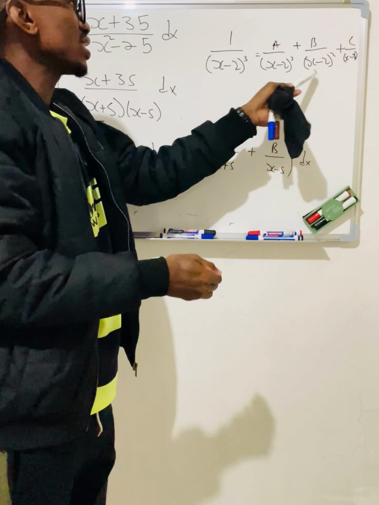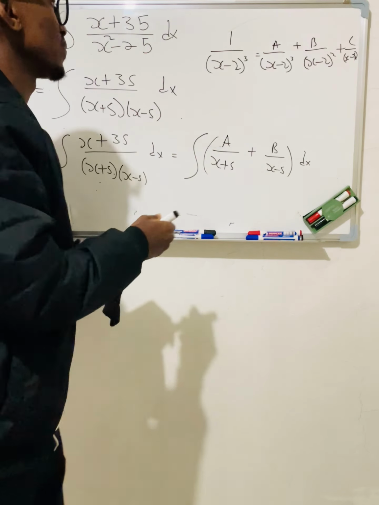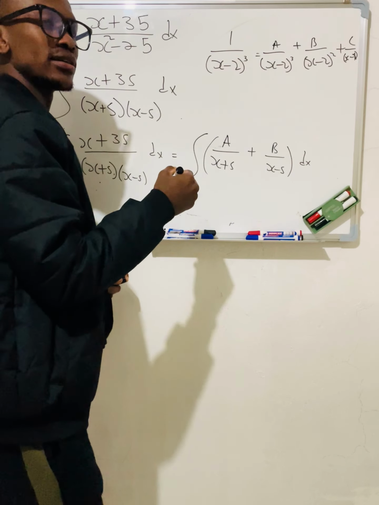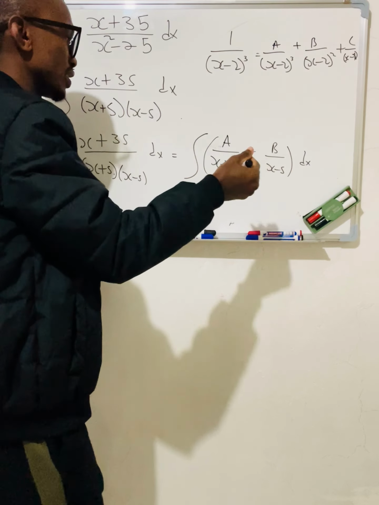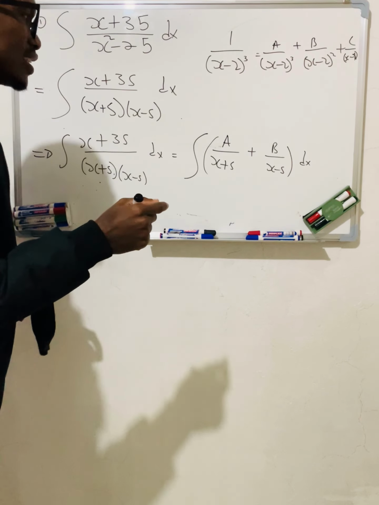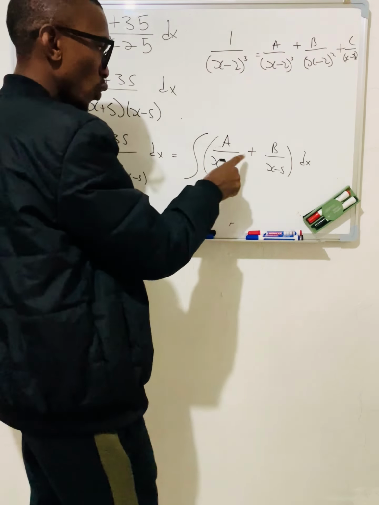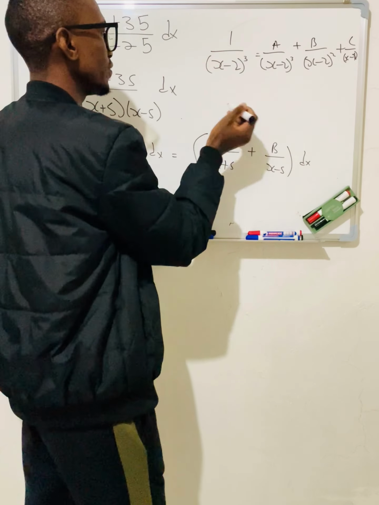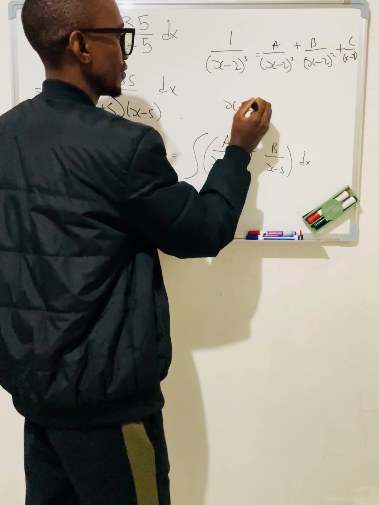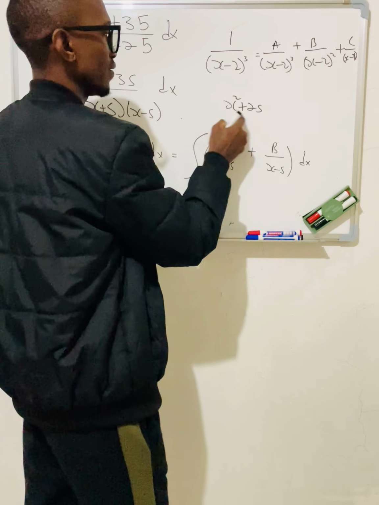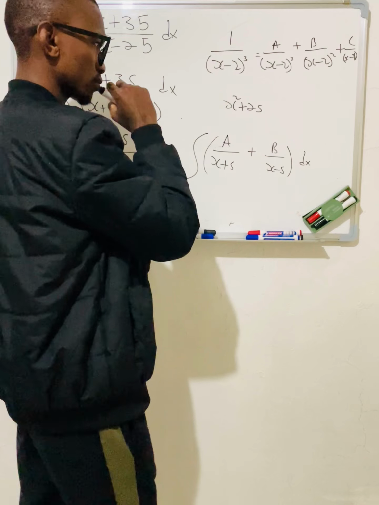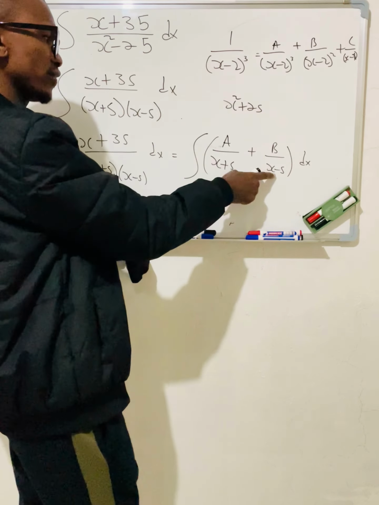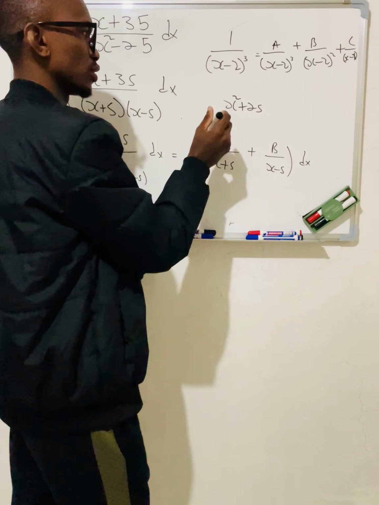So it's a linear factor that is repeating itself. Now there is also a quadratic factor that could repeat itself. There could also be a quadratic that is irreducible, in which, when you decompose it, let's just say we had x squared plus 25. This one is not the difference of two squares, so I cannot have the factors like this. So what am I going to do with this one?